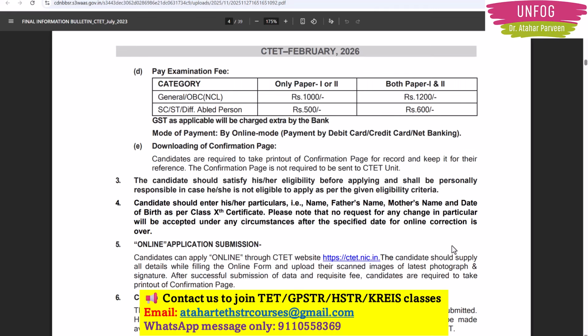And your examination fee for the general category, for only paper 1 or only paper 2, is 1000 rupees. If you are applying for both, then it is 1200 rupees. For SC, ST and differently abled persons, it is 500 rupees for only paper 1 or only paper 2. But if you are writing both, then you have to pay 600 rupees. The mode of payment will be online only. You can pay using debit card, credit card, or even net banking is allowed here.